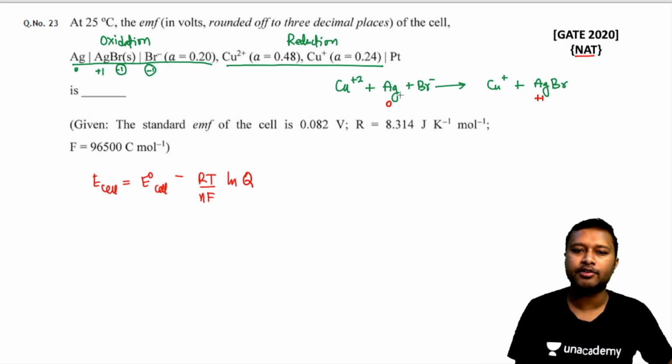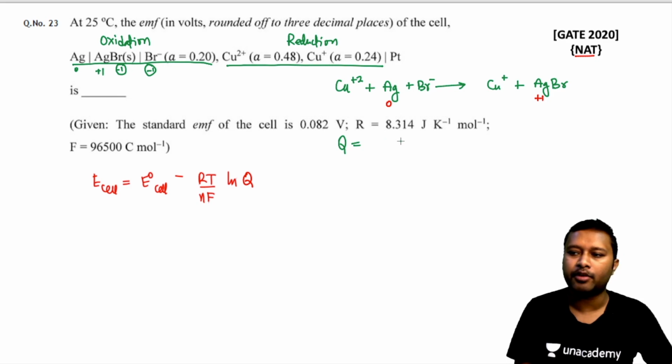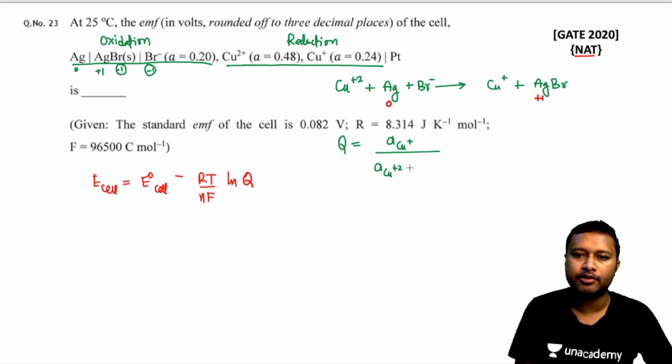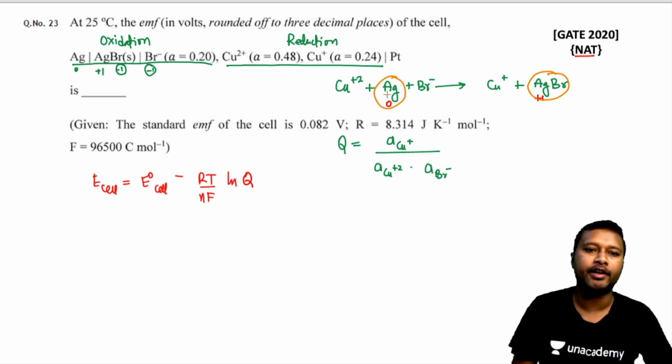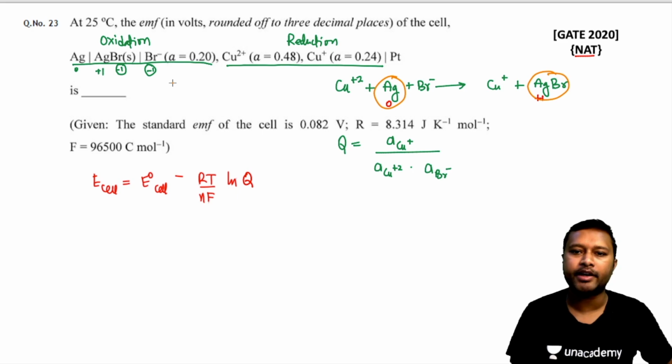All right, now once you have understood, you can simply calculate your Q. Now Q can be easily calculated as the activity of the product divided by the activity of the reactant. So the product is the activity of copper plus, divided by the activity of copper plus 2 on the reactant side, and the activity of your Br minus. Now you might be asking why I left out this part and this part. That's because both of these species are in solid state. You can see silver and AgBr both are in solid state. So solid species do not participate in the equilibrium expression. You don't have to write them down, so just omit them. So this is what you will get.